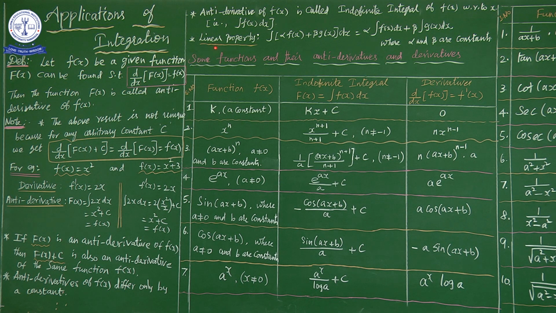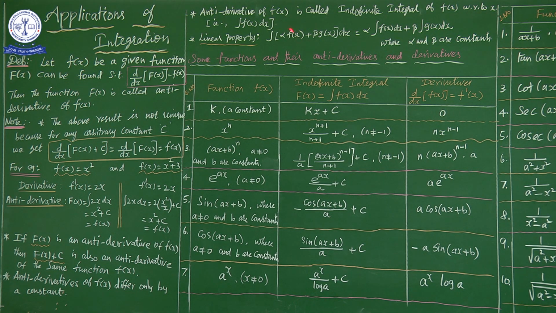Next we go to the next topic, linear property. What is the meaning of linear property? Now look here, integral of alpha into f of x plus beta into g of x, dx. We have to integrate the sum of these two functions. If it is possible to add, we can add. Otherwise, f of x is one function and g of x is another function, two different functions in terms of addition. So the sum of two functions can be integrated only by integrating separately.